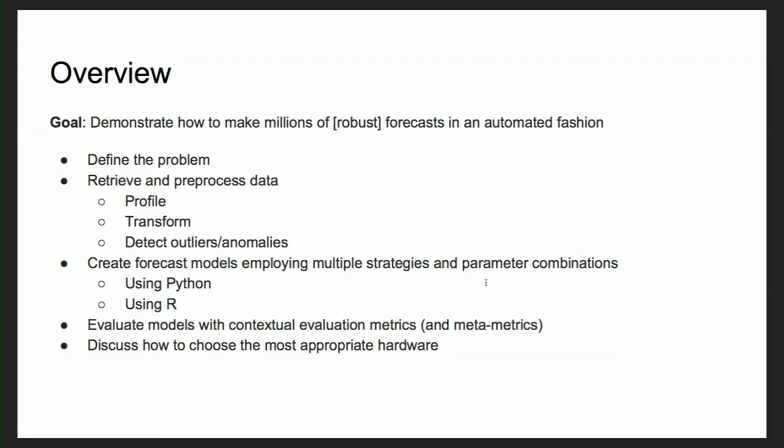Once we know how to pre-process the data, I'll walk you through some of the strategies that we can apply on time series data, and the packages that we'll be using are from Python and R. Then, to calculate the forecast quality of the forecasting models that we'll be implementing, I'll walk you through some of the evaluation metrics that we can use. And once we have our software architecture built up, I'll walk you through how we can choose the best hardware for a given use case, or in this case, the problem statement that we are solving.